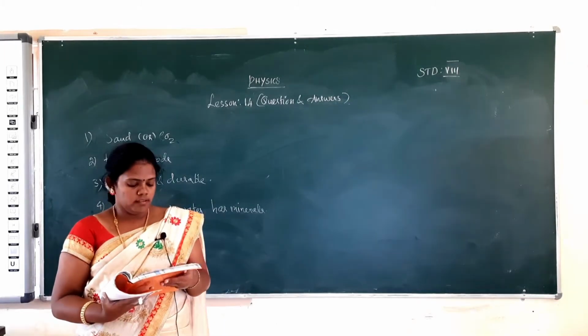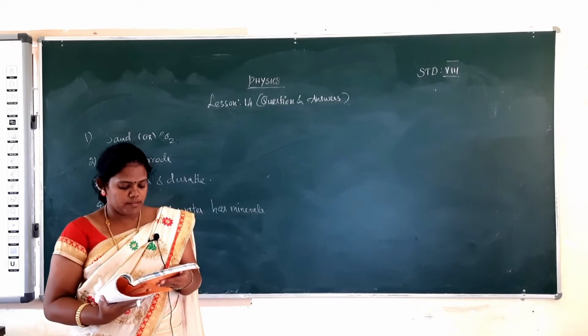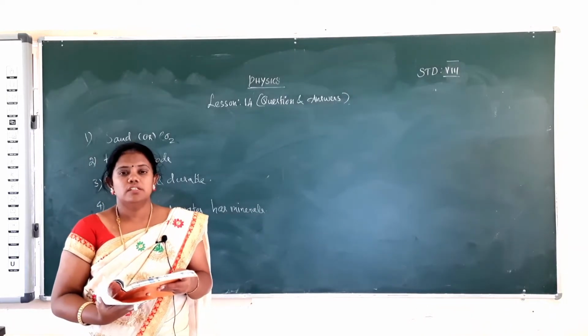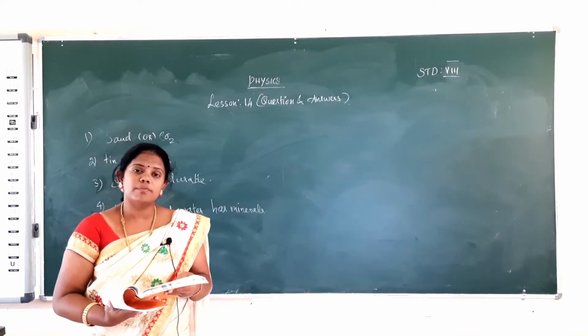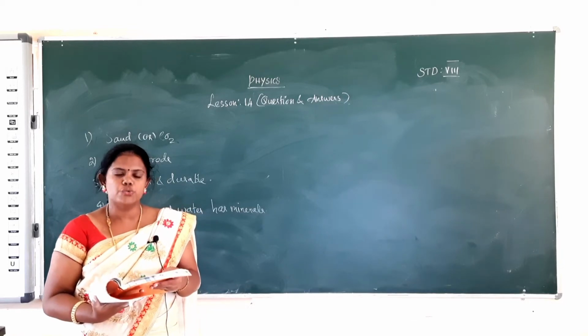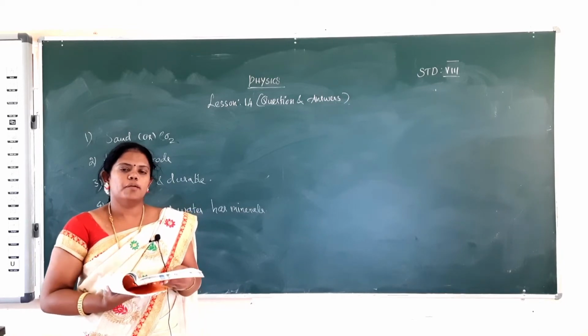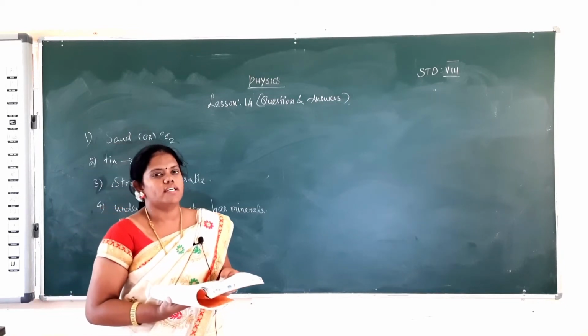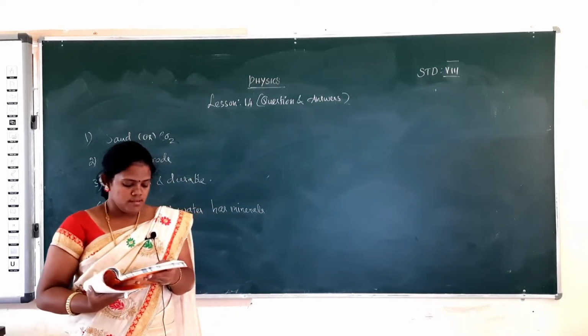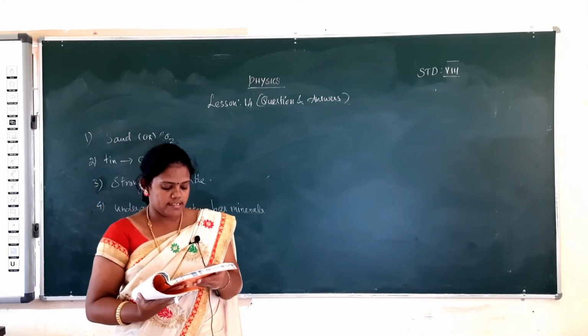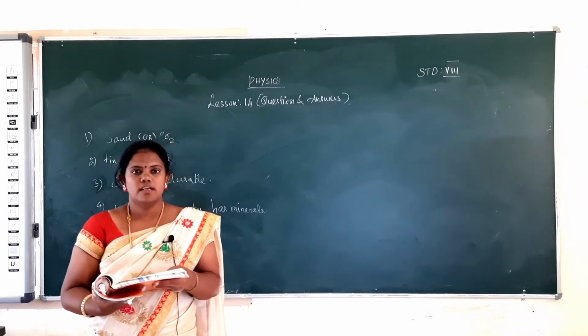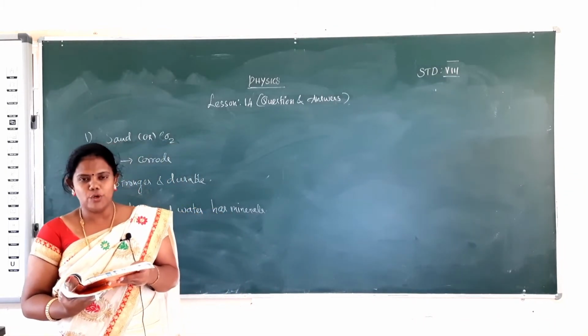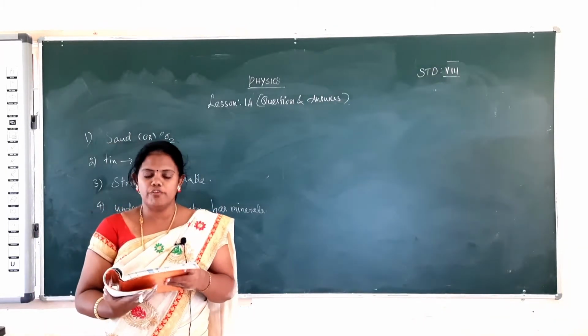Okay. Then the electrode connected to the positive terminal of the battery is called the anode. It is true, because the electrode connected to the positive terminal of the battery is called the anode, and the electrode connected to the negative terminal of the battery is called the cathode. Okay. Then in electrolysis, the positively charged ions migrate towards the anode. Migrate towards the anode? No, they migrate towards the cathode. So it will be false.